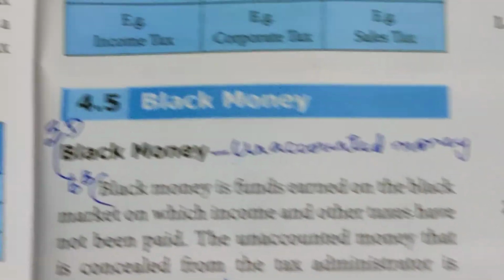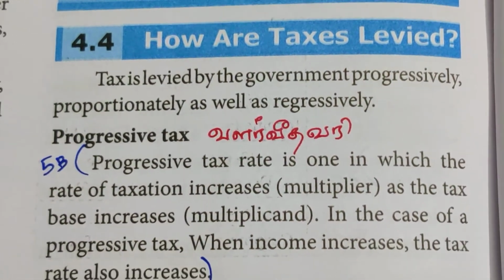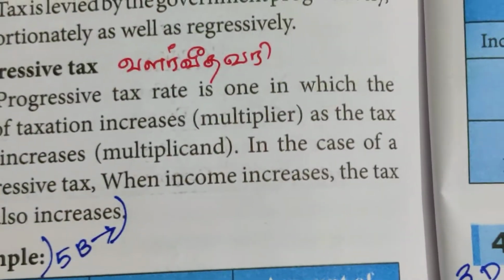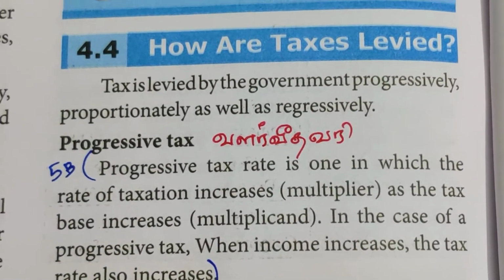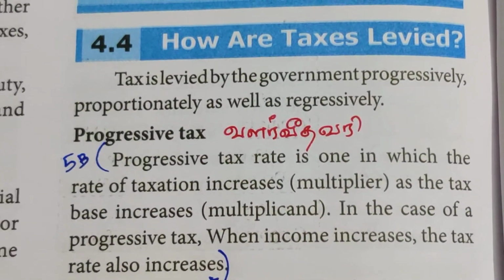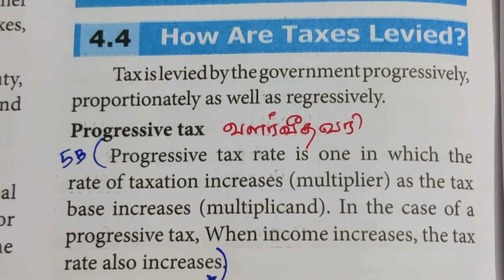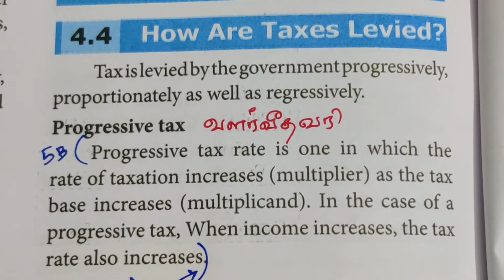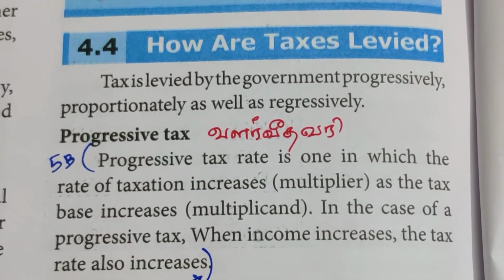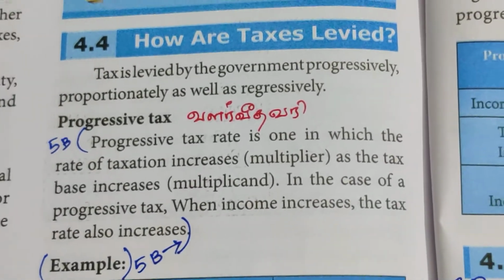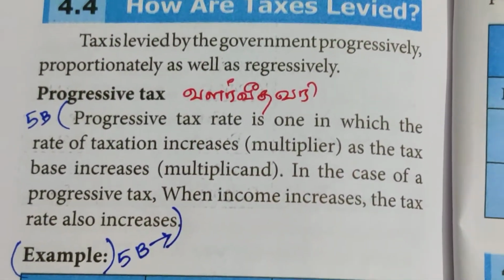Now about how taxes are levied. Tax is levied by the government progressively, proportionately, as well as regressively. What is progressive? As per the income increase, your taxes also will be increased. So, when income increases, the tax rate also will increase. That is a progressive tax.